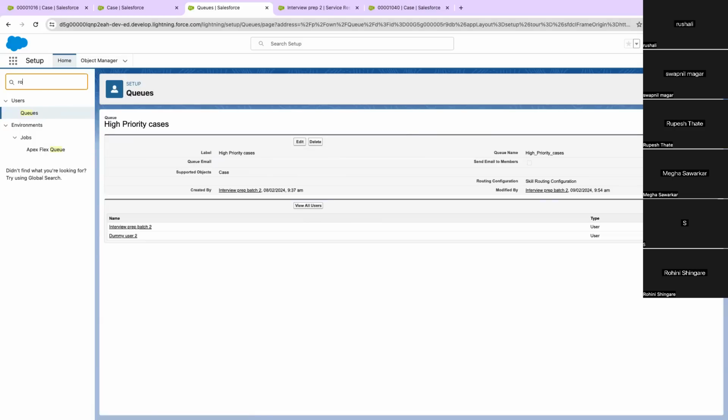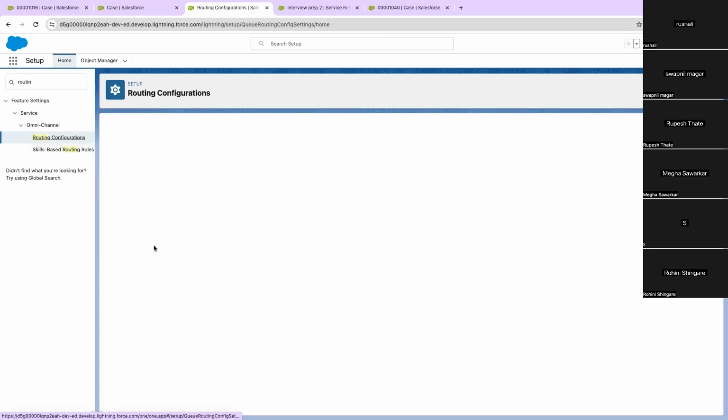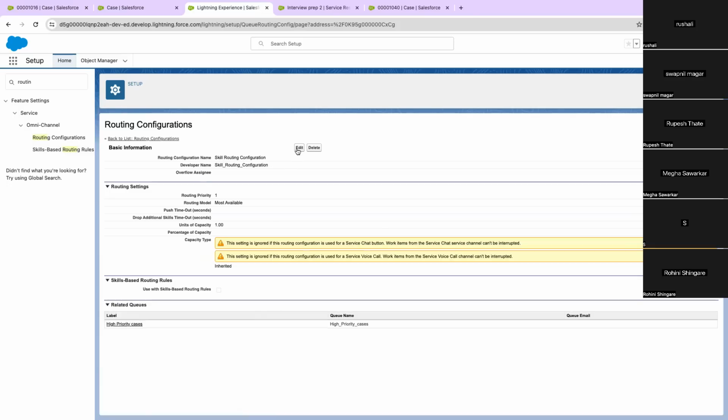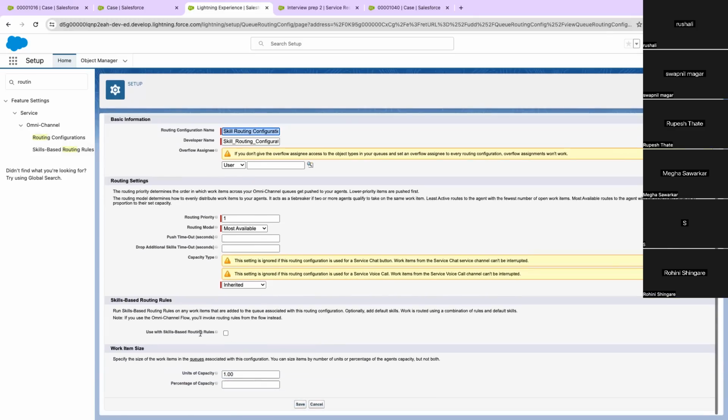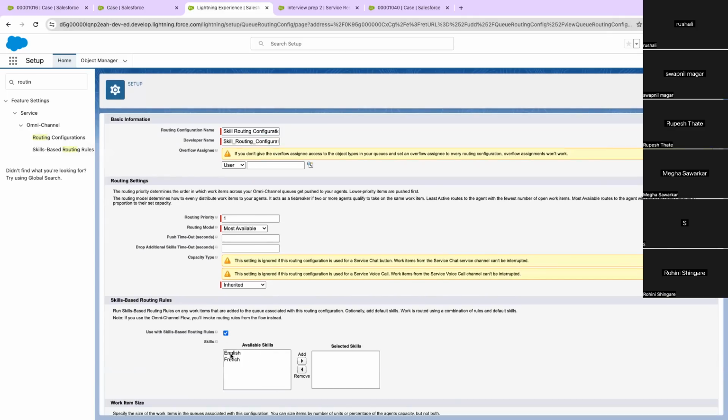On the routing configuration, I want to route this based on skill-based routing rules, so I will edit it and mark it as use with skill-based routing rules.